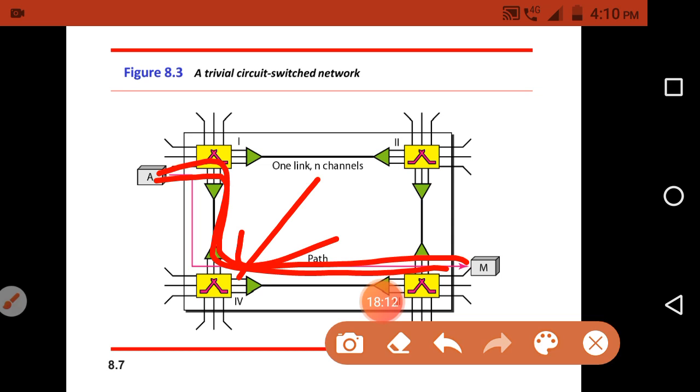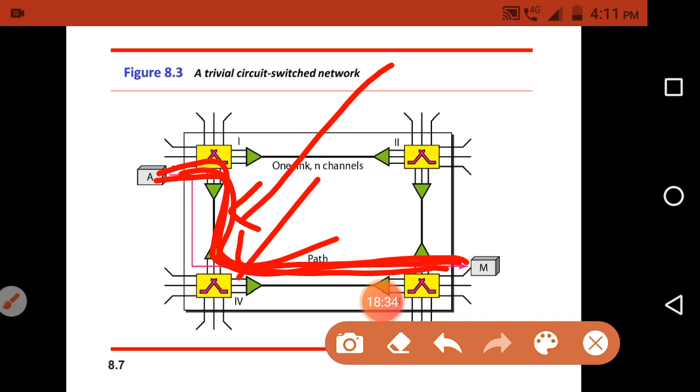If the connection is sometimes idle, at that time any other connection that wants to use it is not allowed to.